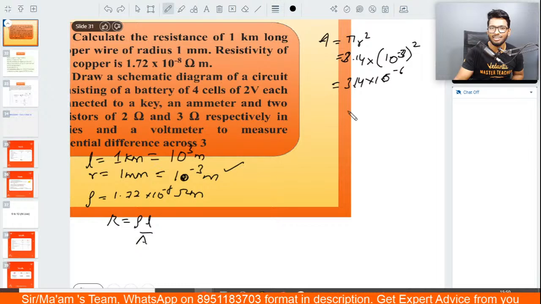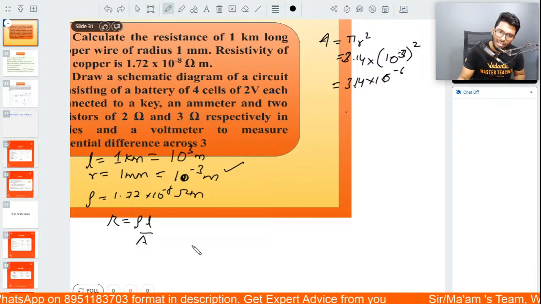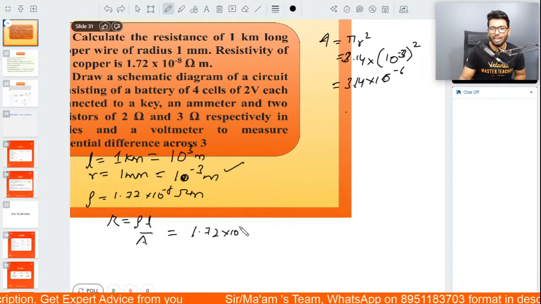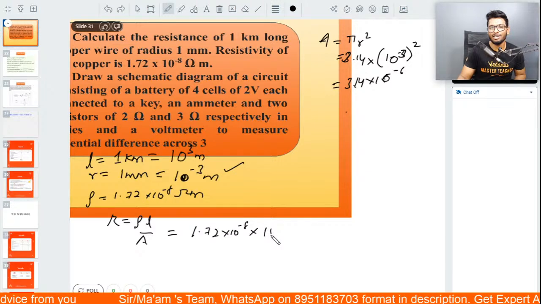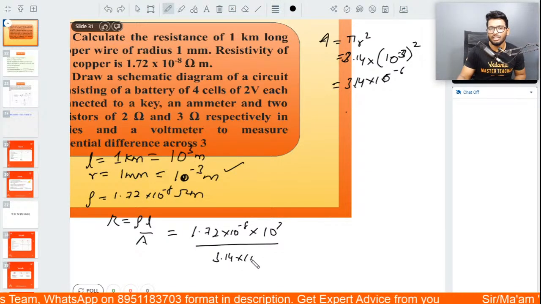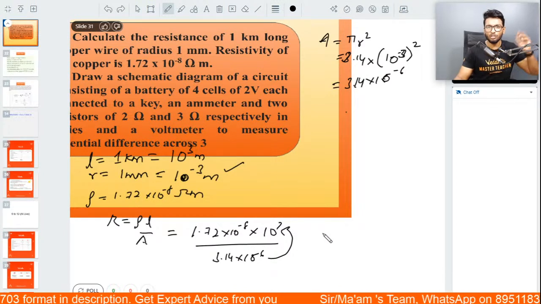All right, so anyways, 3.14 into 10 to the power minus 6 is what you have. Substitute the values over here. Now, resistivity is given as 1.72 into 10 to the power of minus 8. Length is given as 10 to the power of 3, whole divided by 3.14 into 10 to the power of minus 6. So what you can do is simplify this, take 10 to the power 6 to the numerator.